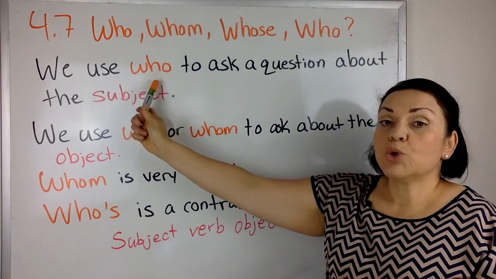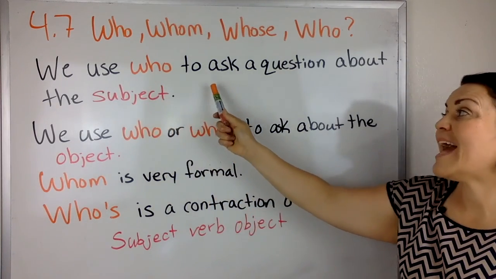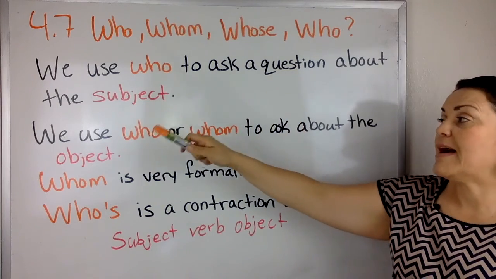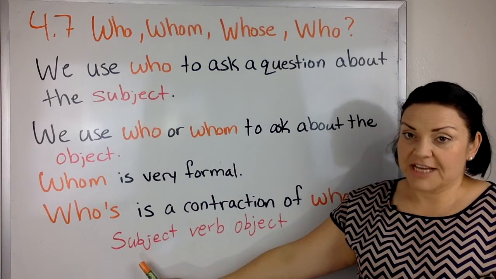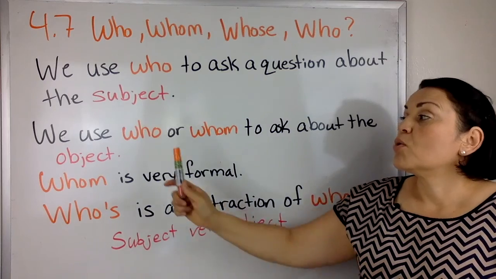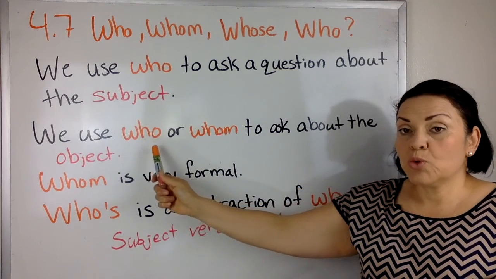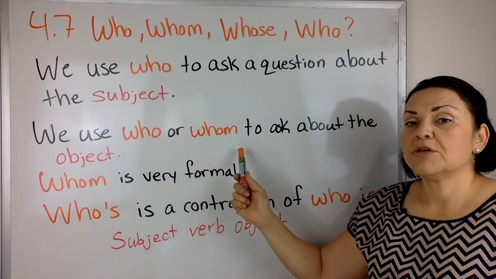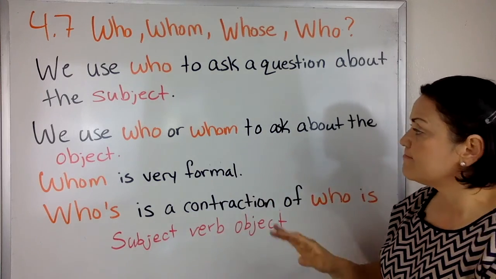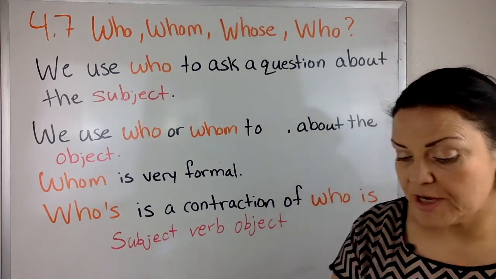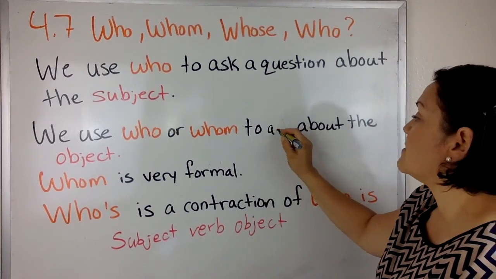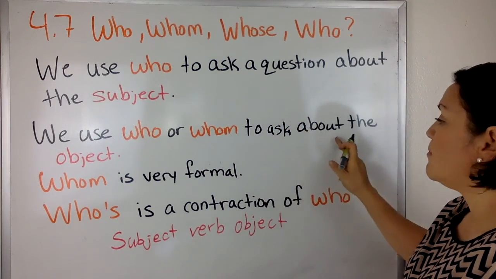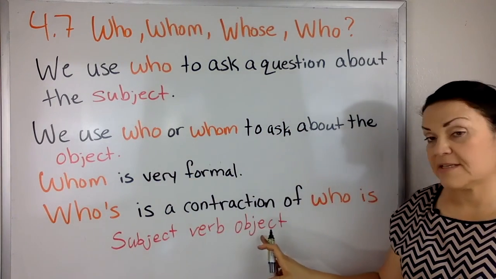We use who to ask a question about the subject. We use who or whom to ask about the object.